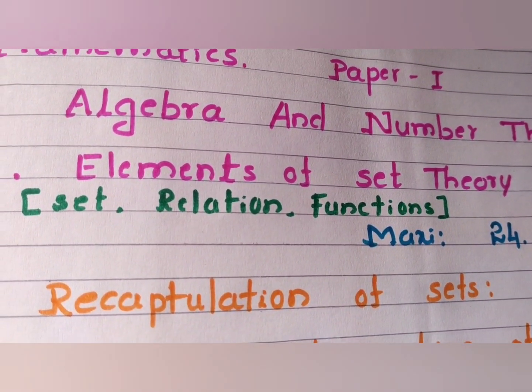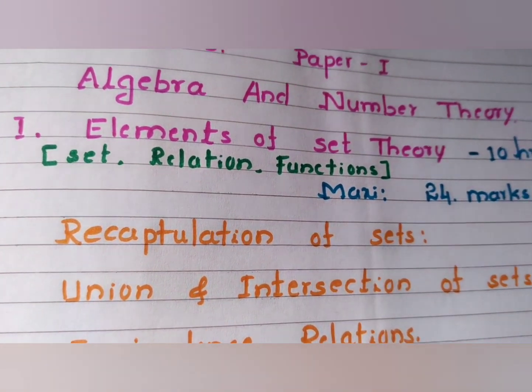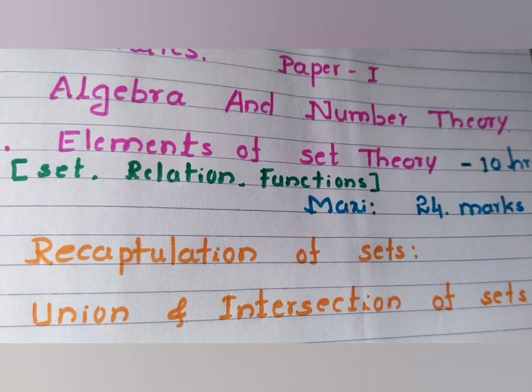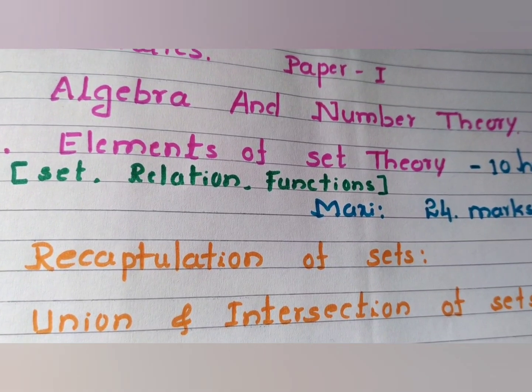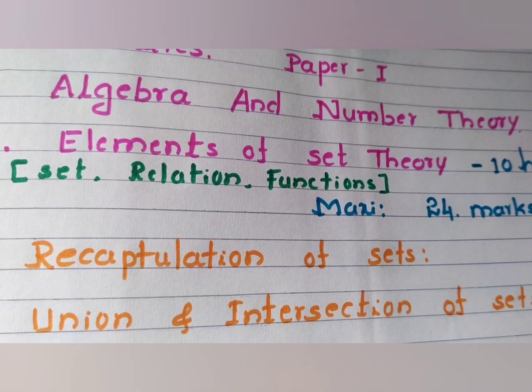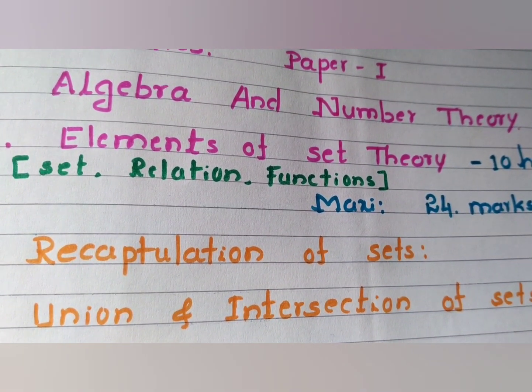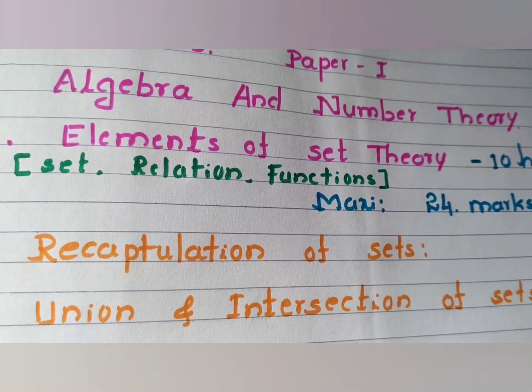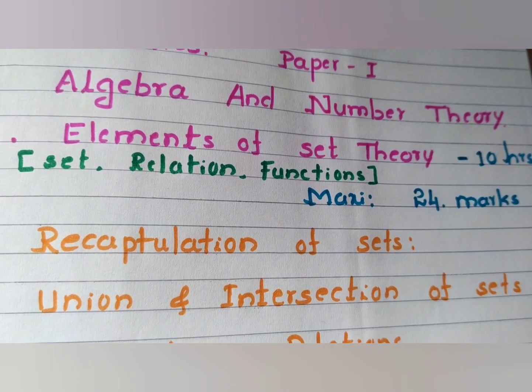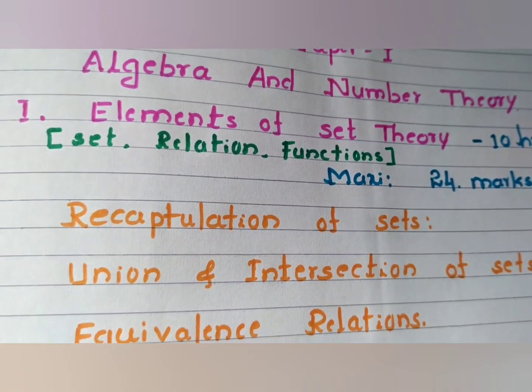First it is a recapitulation of sets, whatever you already learned. That is to be recapitulated in some number of hours. What to take in the recapitulation of sets? To define a set, the types of sets, as well as the operations on sets. Usually the operations on sets are union and intersection of sets, and there is one more operation, difference of sets.